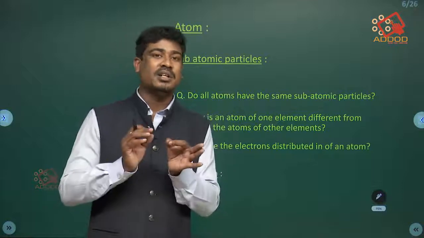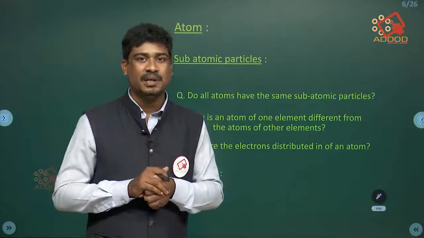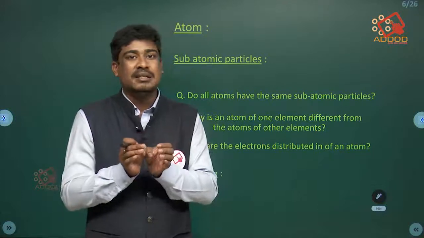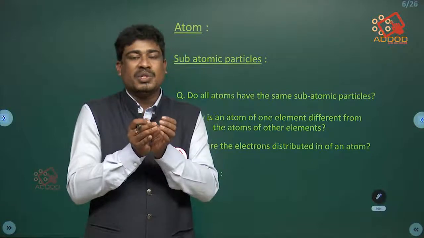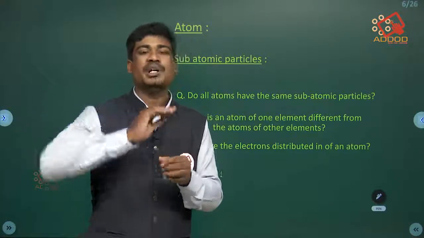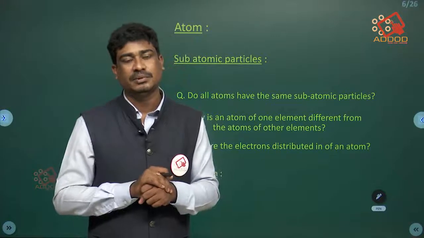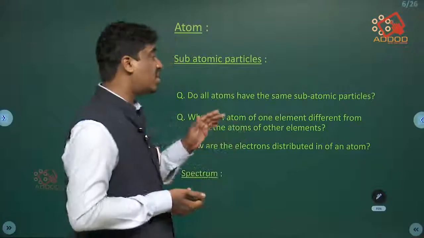Like electrons should be placed around the positive charge, that is protons. Protons and neutrons are enclosed in the nucleus, and electrons should be arranged around the nucleus. So we can make the atomic model.